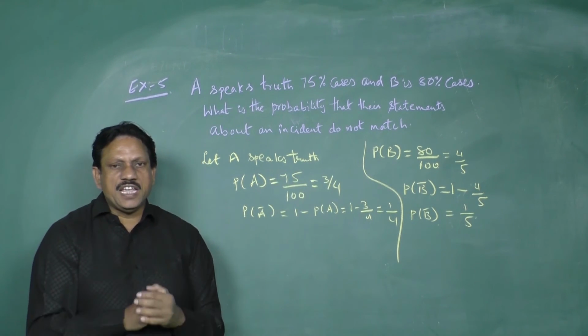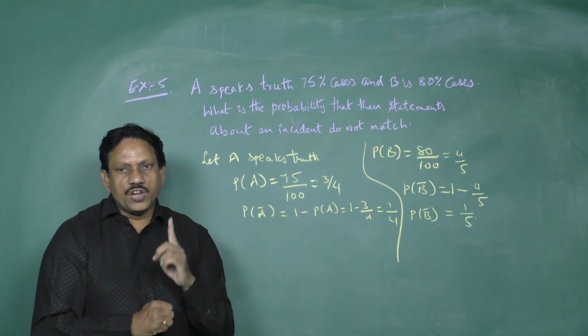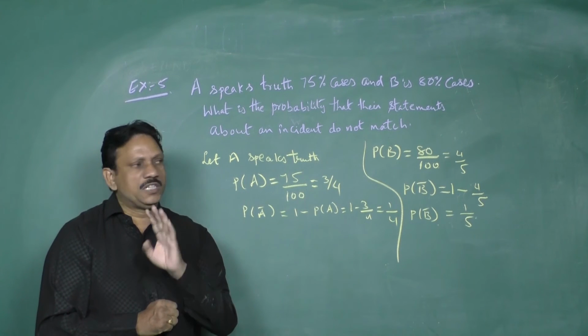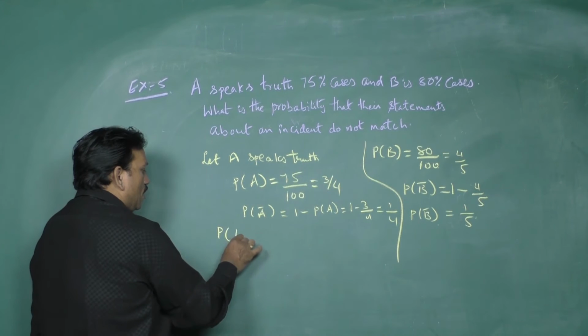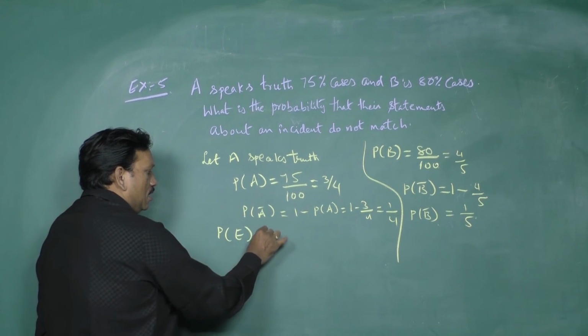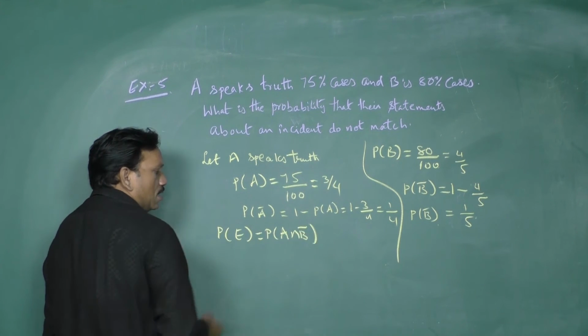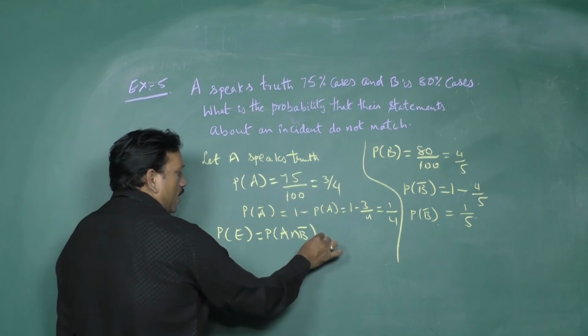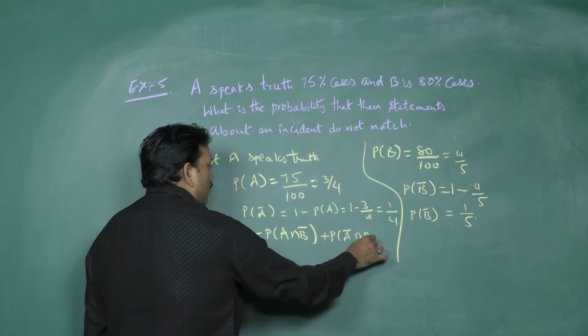Now the event E: they will be contradicting each other. Only one speaks truth, the other speaks false. How are we going to represent that? Probability of required event E is: if A speaks truth and B false, plus if A speaks false and B speaks truth.